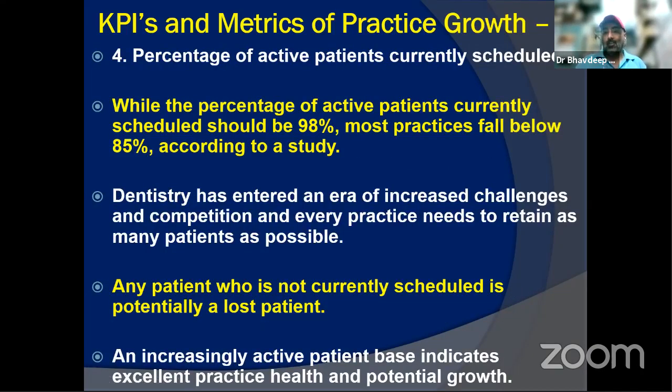So then your percentage of active patients currently scheduled. This is a metric which is very commonly used in the US and the European countries. They say whatever the number of active leads or active patients which have consulted with you, they should be scheduled around 98%, their study says. But most practices fall below 85%. So in India, we don't keep a track of this. We just look at the overall conversion ratio, which I put at 72 out of 100. And even that, I look at from the medium and the big ticket cases.